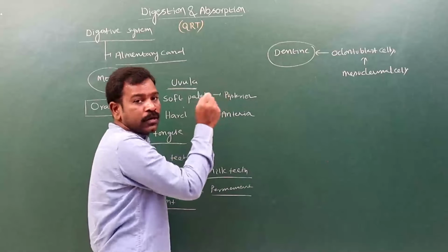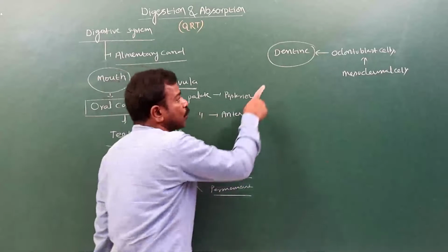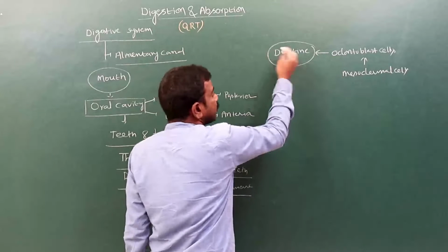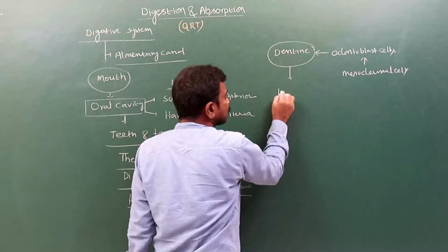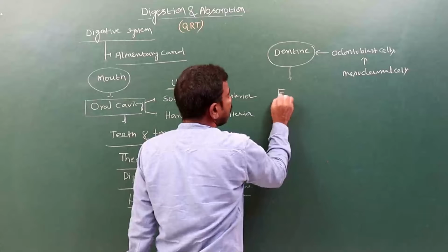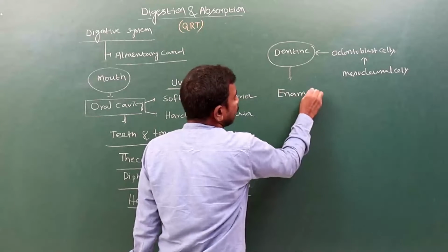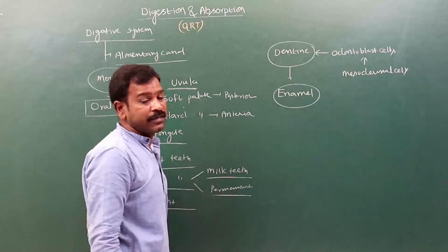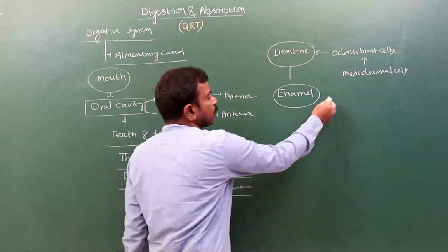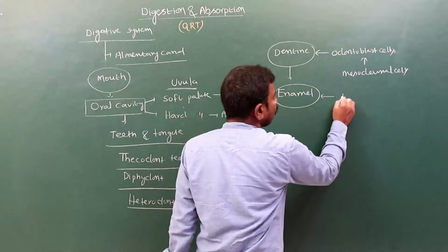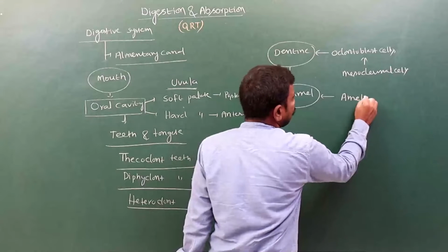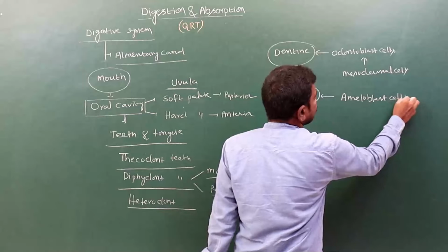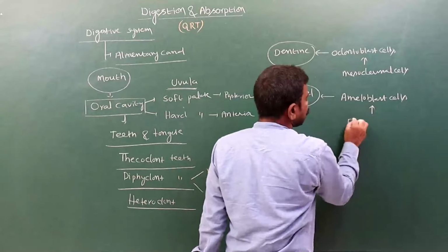We divide the structure of a tooth into crown, neck and root. The dentin in the crown is covered by the hardest substance, enamel. It is secreted by ameloblast cells, which are derived from ectoderm.